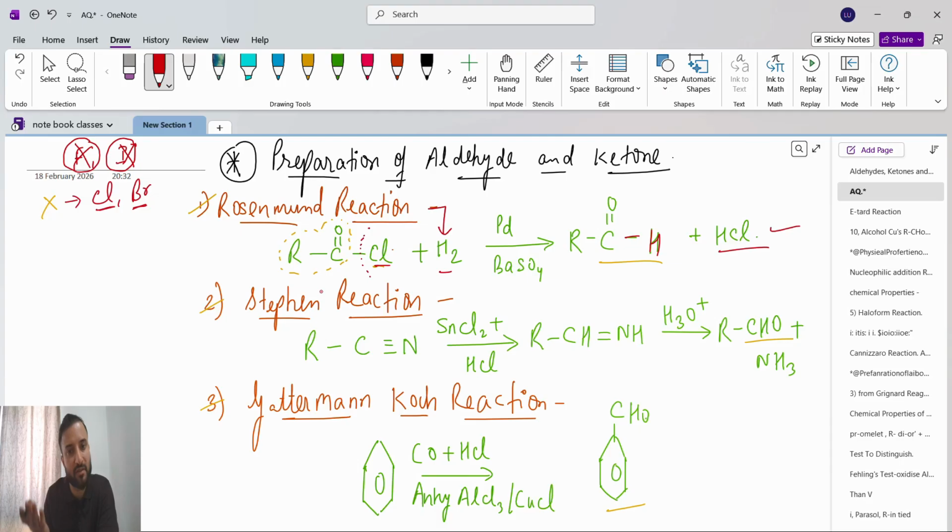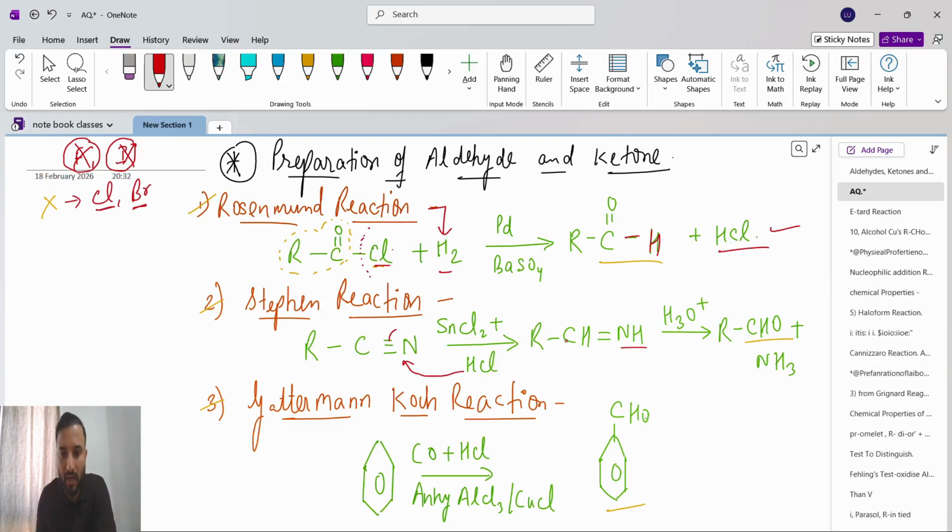Next, the Stephen reaction. The Stephen reaction will also give aldehyde as product. Here we take a cyanide group, RC triple bond N, which undergoes SnCl2 plus HCl. So what will happen? One bond will break. This hydrogen will go here, it will become NH, and one hydrogen will connect here to become CH double bond.